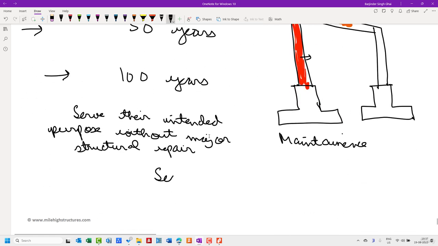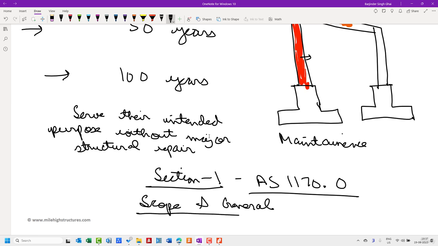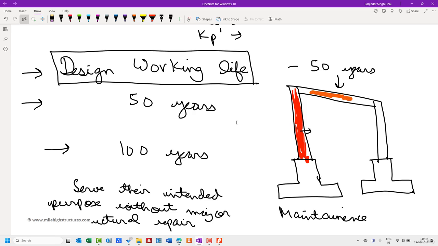So right now we have studied section 1 of AS1170.0, which basically deals with the title as scope and general. So now we have dealt with the various kinds of loading that shall be coming onto the structure, and general terms like what exactly we mean by the design working life, and in the next lecture we shall be dealing with section 2 of the AS1170.0, that is structural design procedure.